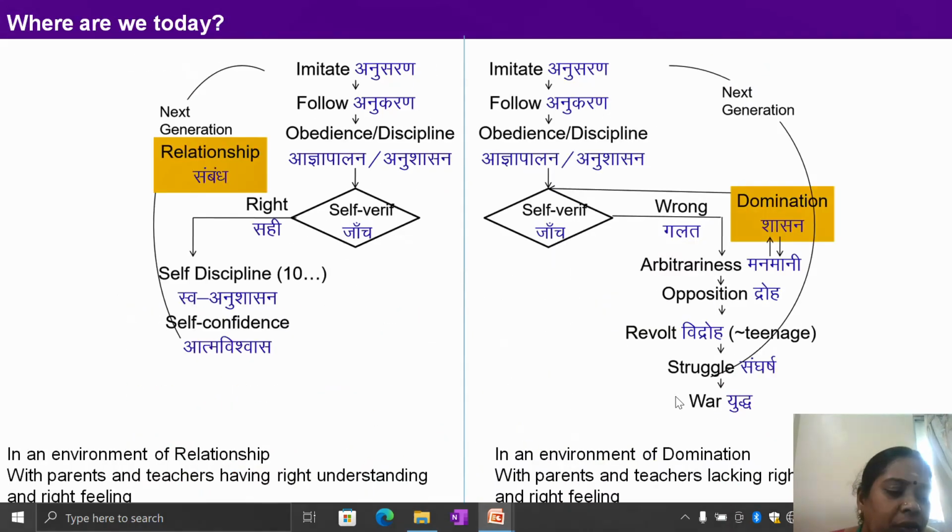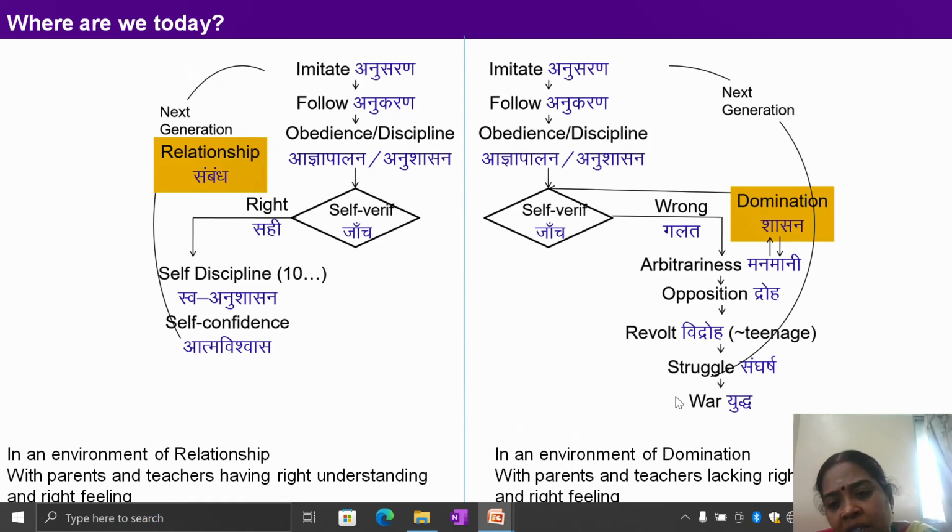So the process of development will have to be in an environment of domination. The right side represents the correct one. Imitate, follow, obedience, discipline, right understanding, self-discipline, self-confidence to the next generation. Imitate, follow, obedience, discipline, self-verification.